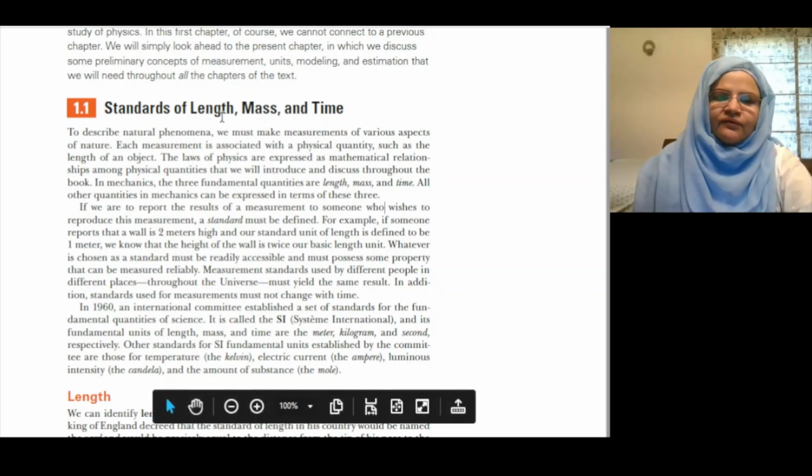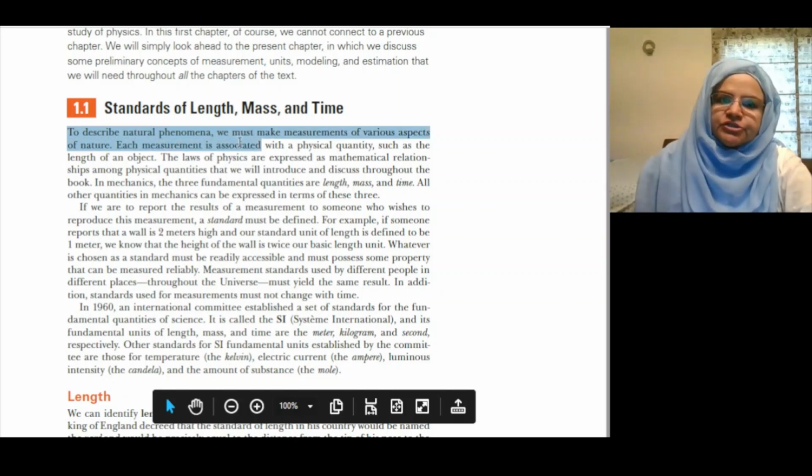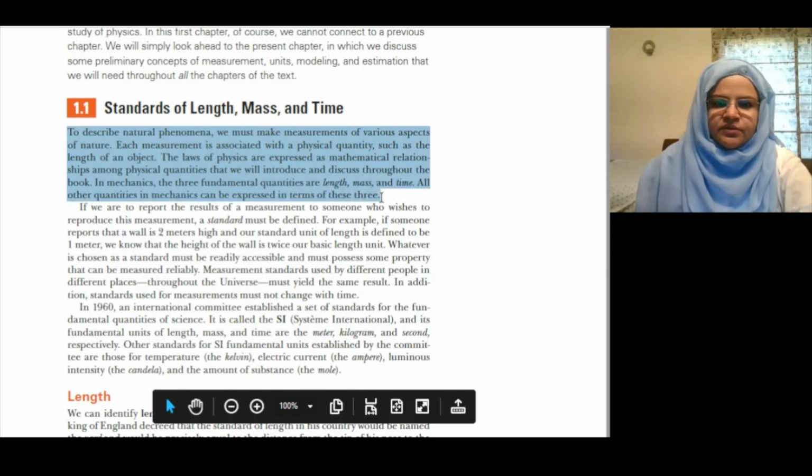1.1, Standards of Length, Mass and Time. To describe natural phenomena, we must make measurements of various aspects of nature. Each measurement is associated with a physical quantity such as the length of an object. The laws of physics are expressed as mathematical relationships among physical quantities that we will introduce and discuss throughout the book. In mechanics, the three fundamental quantities are length, mass, and time. All other quantities in mechanics can be expressed in terms of these three.